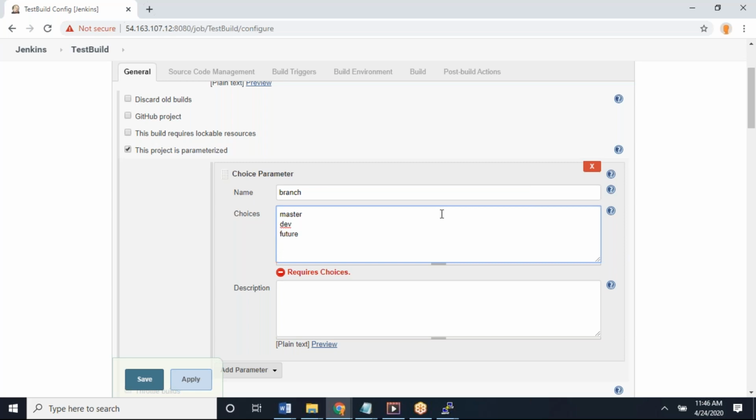Shilpa has to provide whatever branches she needs. So you have master, dev, feature. It's up to you. Shilpa has to provide those GitHub branch details, all the branches, and all the choices line by line. Okay, now save it.